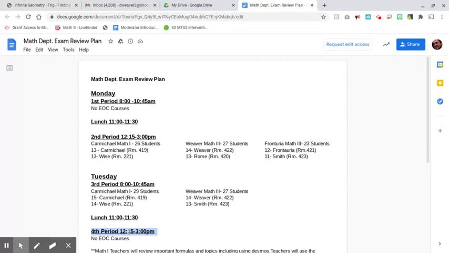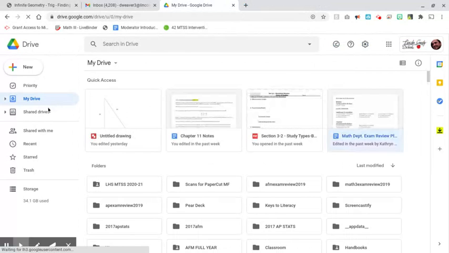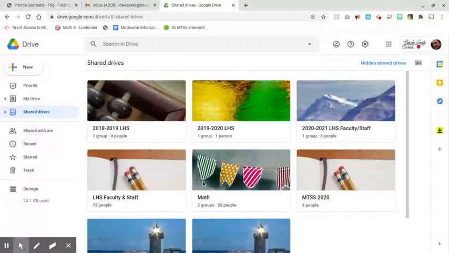And again, second or third period, during the fourth period time, the 12:15 to 3 o'clock, you are able to come if you need any extra help getting through the course, so that you can make sure you get through the course on Canvas. So those are options for next week that I just wanted to make you aware of, so that you had that information.